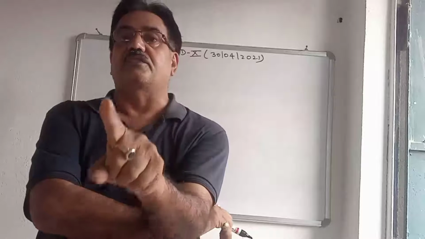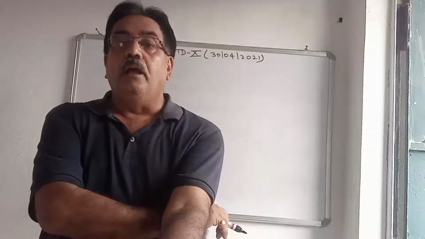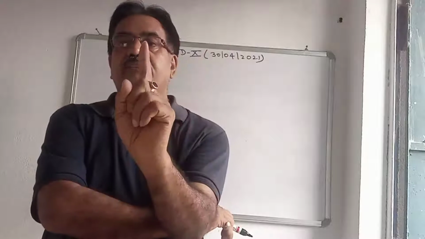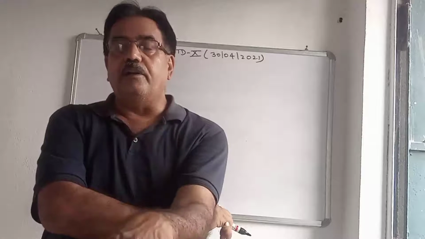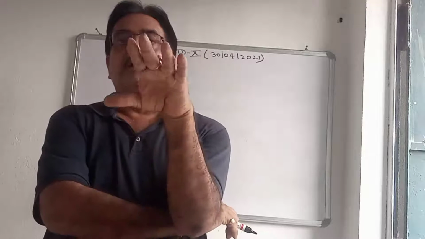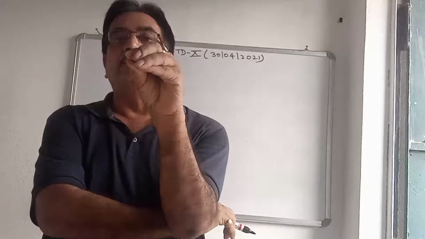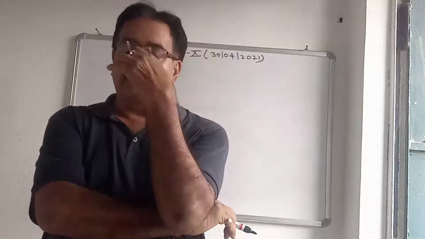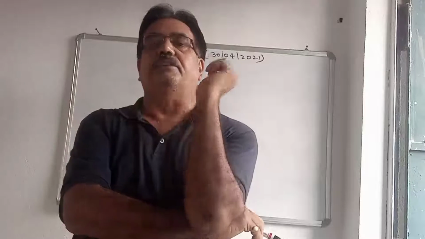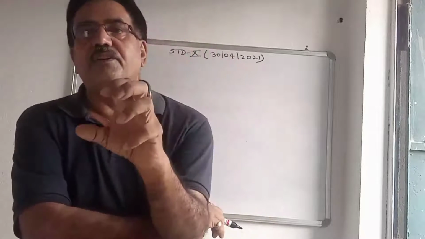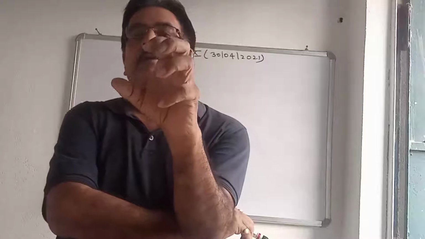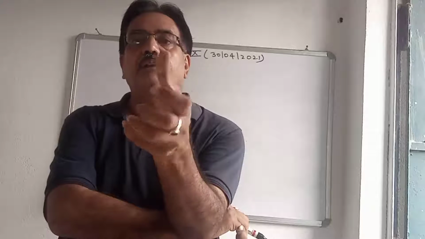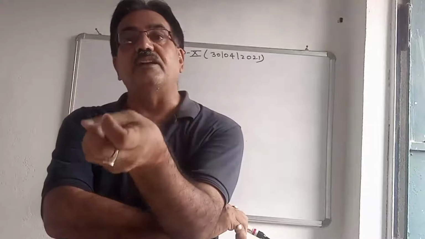First, if a body is lying above the earth's surface, it possesses potential energy. Second condition, deformed state: if a body is deformed, its configuration is changed, and the energy it possesses is potential energy.